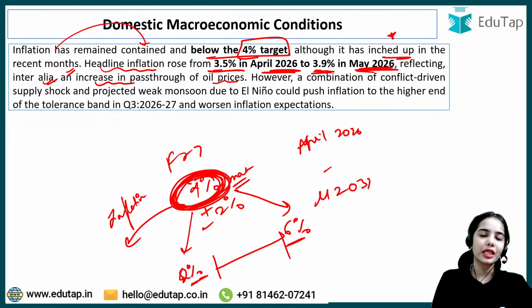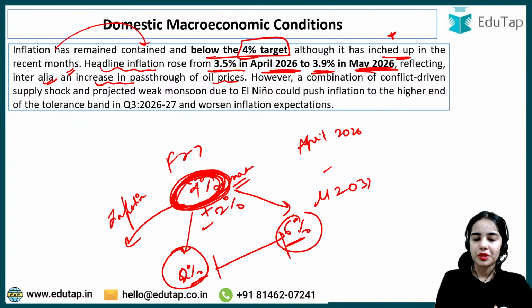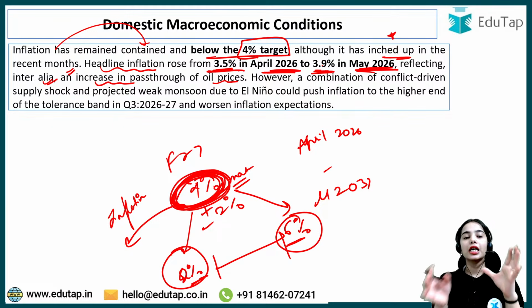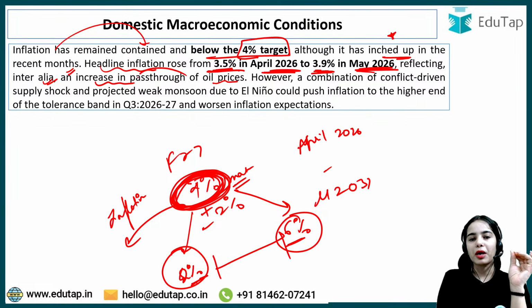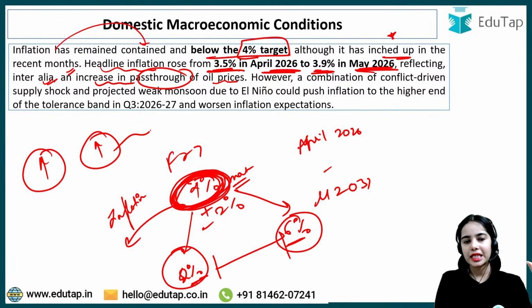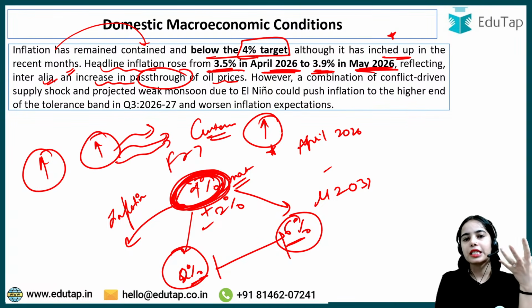So that is good for our country, that we are able to maintain the inflation within the range of 2% to 6%. Okay, now slowly the inflation is increasing, that we have seen that from 3.5% to 3.9% the inflation has increased. The retail inflation, the headline inflation has increased, reflecting that now there is the pass through of the oil prices, as at the global level the oil prices are increasing. In India also the oil prices are increasing, and now there is the pass through of the oil prices to the customers, and so for the customers the inflation is increasing.